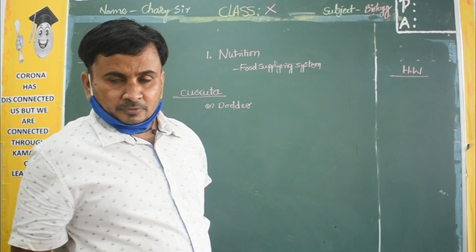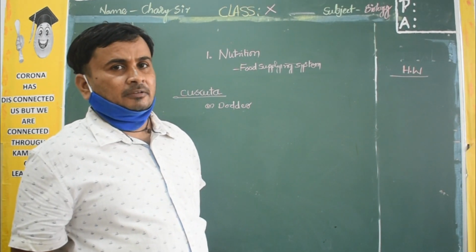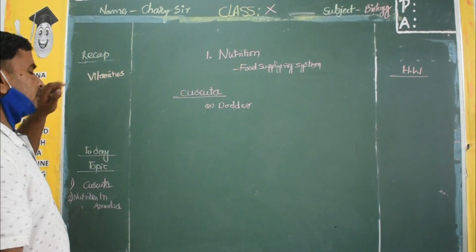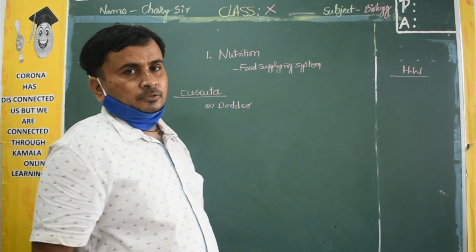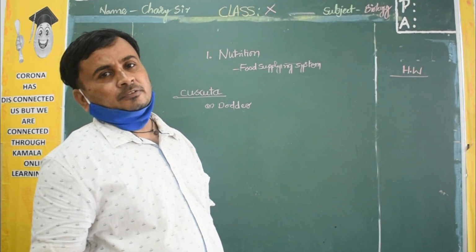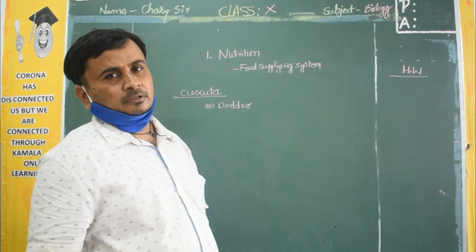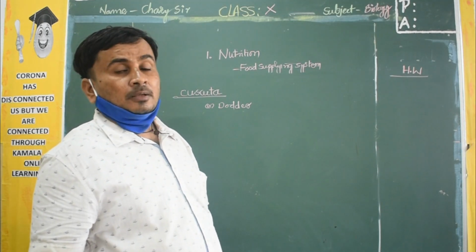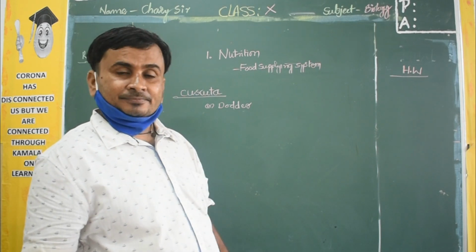Very good morning, children. In the previous class we discussed the vitamins, which vitamins there are, which food items have a lot of vitamins, and the deficiency symptoms. We discussed it very quickly. Okay, so now we will discuss parasitic nutrition in one plant.